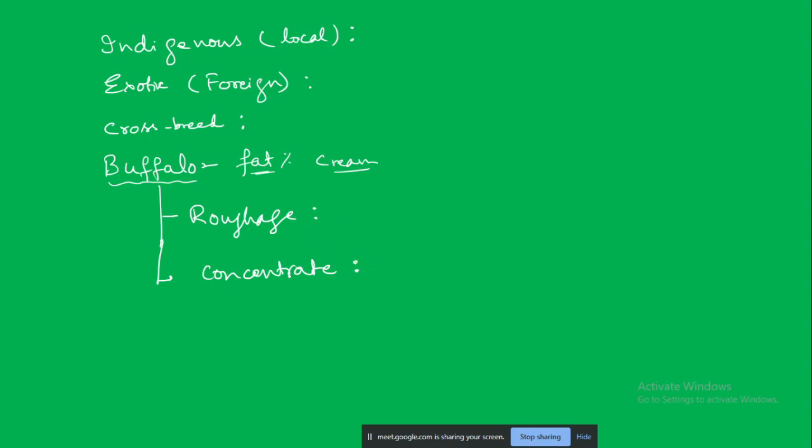To get the energy, and to get the higher fat content of milk, the buffaloes are also given what we say the concentrates. These concentrates are nothing but like wheat, made into a coarse powder, like a dalia. And then there are the oil cakes.